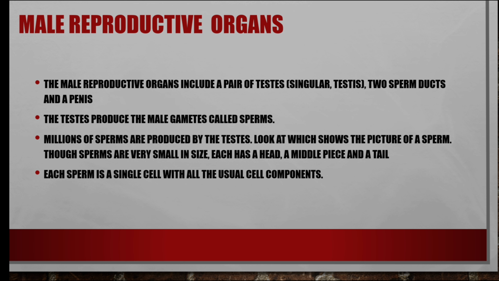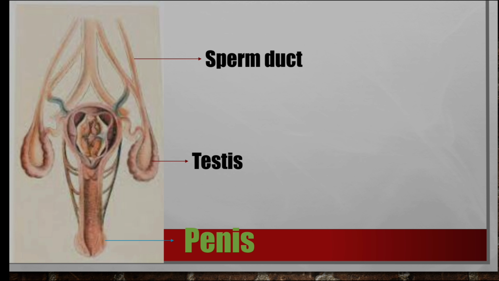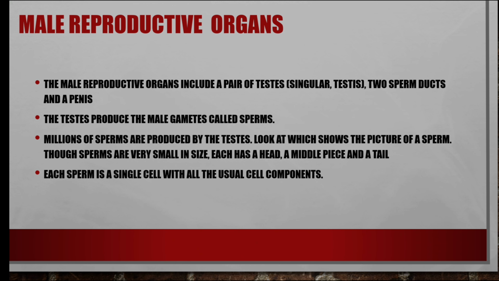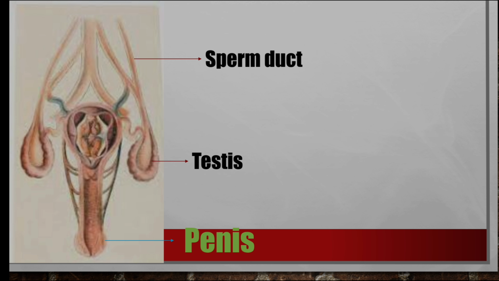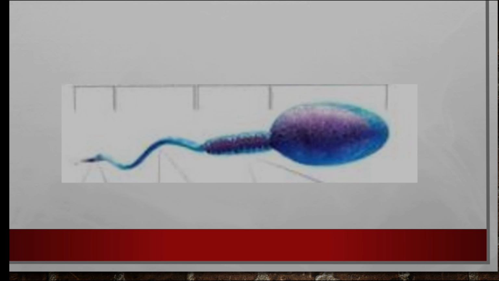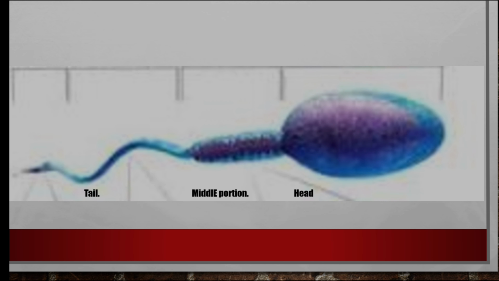Next, the male reproductive organ. It consists of a pair of testes, a sperm duct and a penis. The testes produce the male gametes called sperms. Millions of sperms are produced by the testes. A sperm is small in size, with a head, a middle piece and a tail. The tail helps the sperm reach the egg cell. This is a single cell, and this is the single sperm structure.